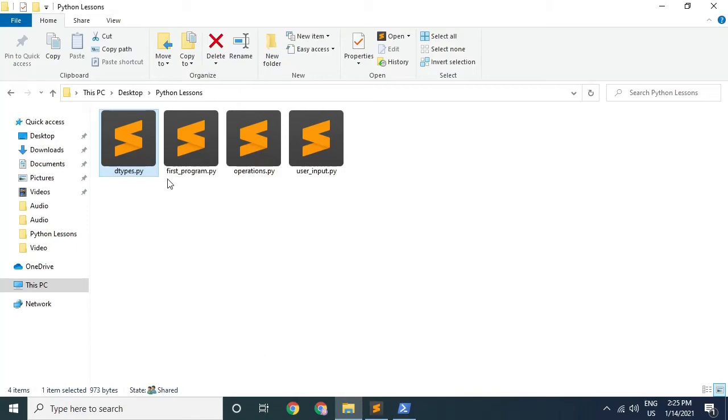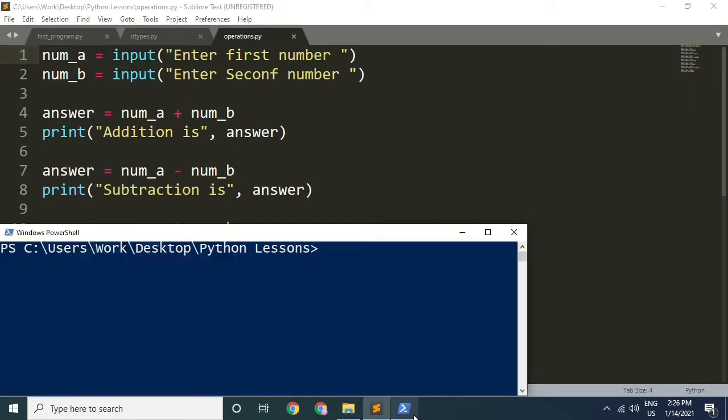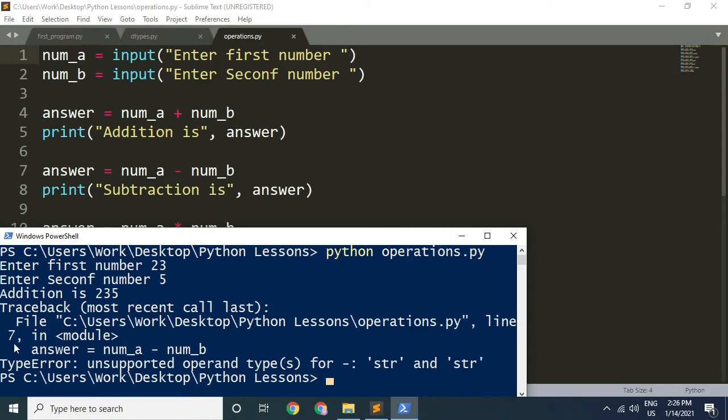Moving on, remember in the last video in our operations.py file, we tried to take this number from the user. This code gave us a type error. Let's run this again and there it is, the error message. Pause the video and think what might be the cause of this error. Did you get it? Very good. I am proud of you. I will tell you the solution anyway.